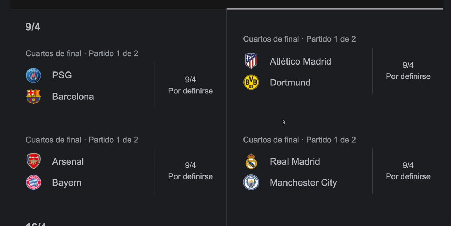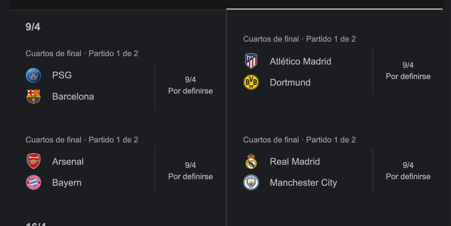This will be the series. Remember that PSG didn't have any problem, and they defeated Real Sociedad one week ago, winning the series 4-1. And Barcelona, this last Tuesday, also didn't have any problem. They defeated Napoli 4-2 to qualify for the quarterfinals for the first time in 4 years.